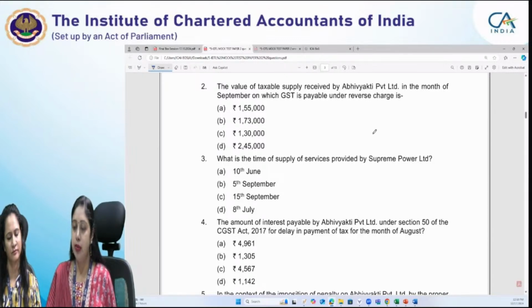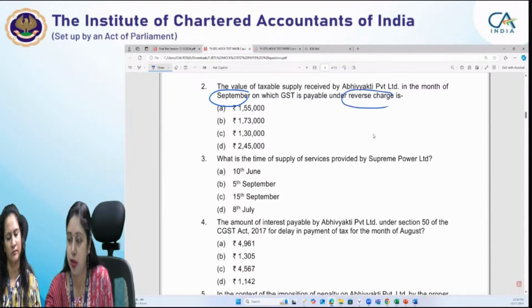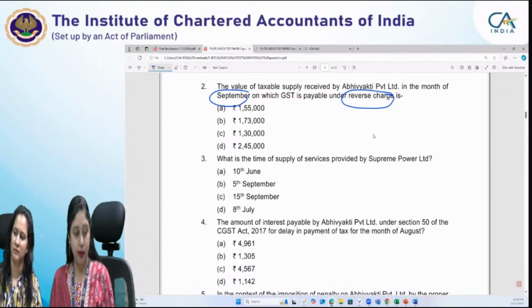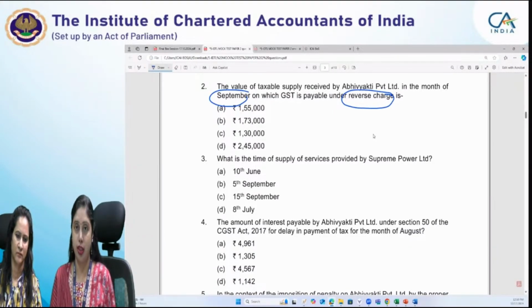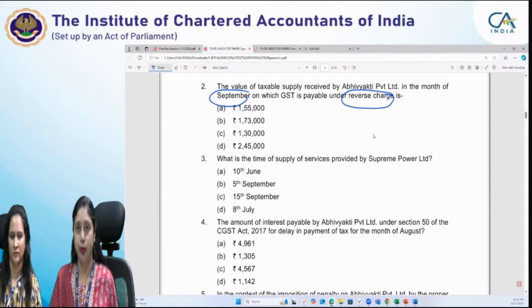And the second question is the value of taxable supply received by Abhivyakti Private Limited in the month of September, again, period is September, on which GST is payable under reverse charge. So only those inward supplies we have to take, the RCM supplies. And here we know the RCM supplies can be for goods also, because now goods are also applicable for our exams.